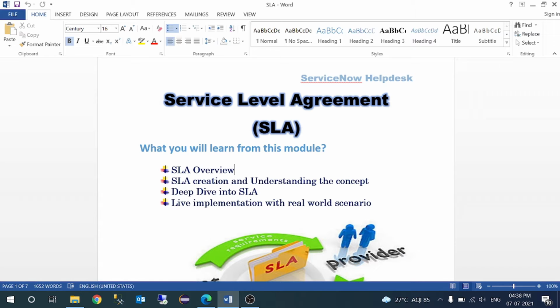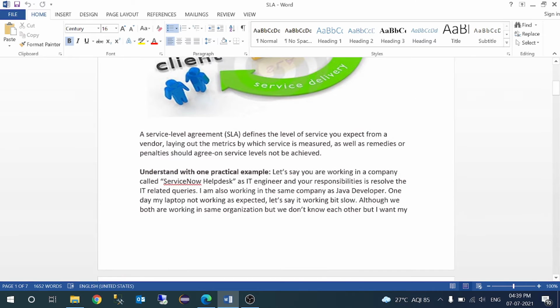right? Because that SLA time frame is running, if you are not performing well, based on the SLA we can judge you, right? Let's say you have resolved 10 tickets and you have breached the SLA. It required 2 hours to resolve one ticket, but you have taken 3 hours to resolve that ticket. So how will we come to know? We will come to know once we see the SLA on the ticket, that you have taken 1 hour extra time, right? And we'll see there are many other parameters also, right?